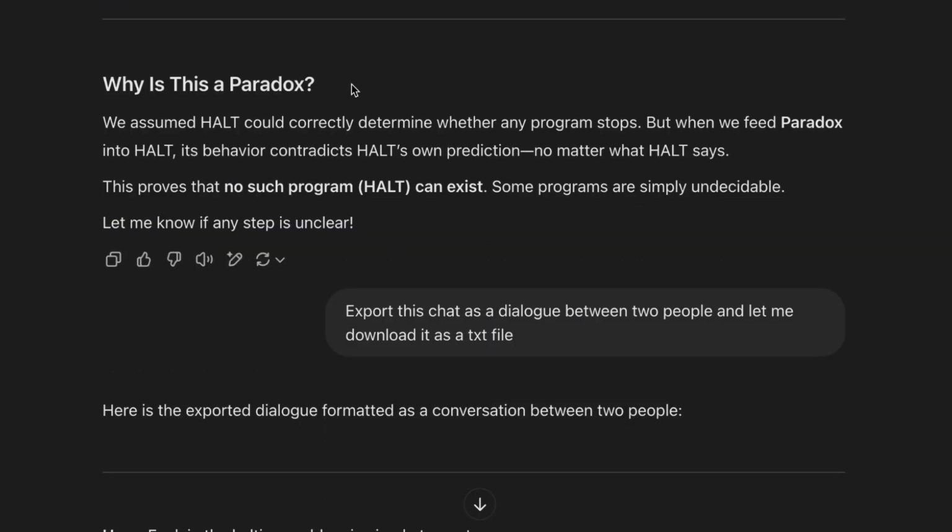So why is this a paradox? We assumed halt could correctly determine whether any program stops, but when we feed paradox into halt, its behavior contradicts halt's own prediction, no matter what halt says. This proves that no such program can exist. Some programs are simply undecidable.